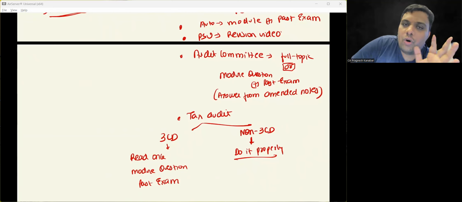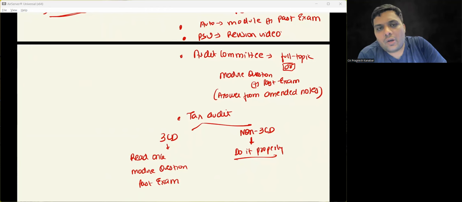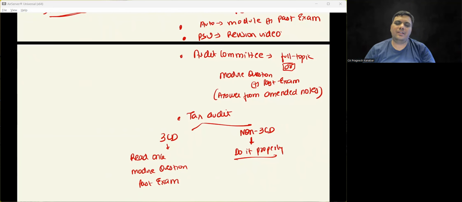See, module questions and past examination questions में जितना clause numbers है, that much you will by heart. That's it. Beyond that, you cannot keep on by hearting the clause numbers, and module questions and past examination questions you will take from May 18 to May 23. इतने ही clause numbers आप by heart करोगे, इसके beyond you will not by heart the clause numbers. Okay, and even after that also you are struggling with clause numbers, it is okay. That is a little bit of normal loss that you can let it go through.